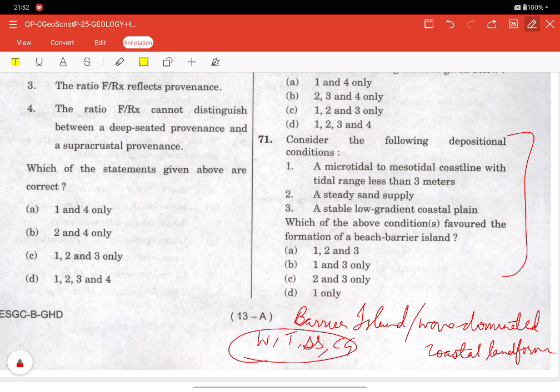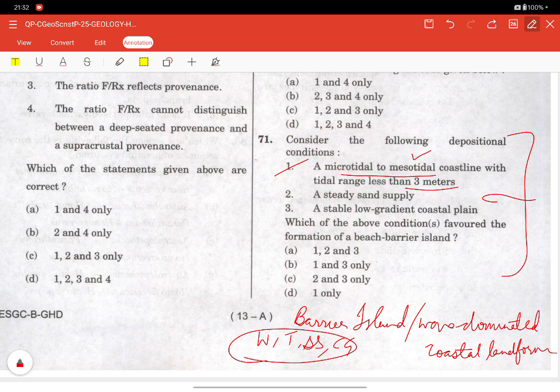Now coming to the first statement, a microtidal to mesotidal coastline with tidal range less than 3 meters. Barrier island forms best under the microtidal to mesotidal condition. If the tidal range is large, strong tidal currents dominate, and barrier islands get dissected into tidal flats and channels. So waves must be the dominant coastal process.